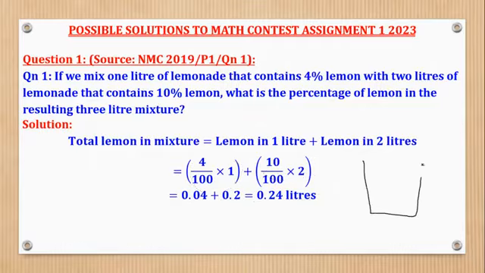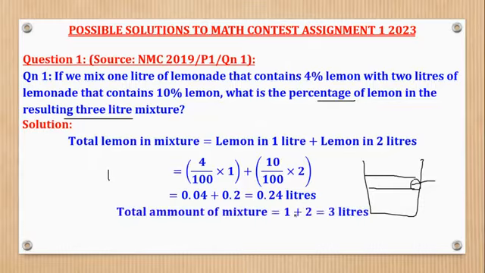Remember, we have a mixture of 3 liters, but 0.24 are lemon. Now they ask, what is the percentage of lemon in the resulting mixture? Remember, percentage of something, for example percentage loss or percentage increase, is the increase over the original times 100. So even here, percentage of lemon is the liters of lemon over the total times 100.